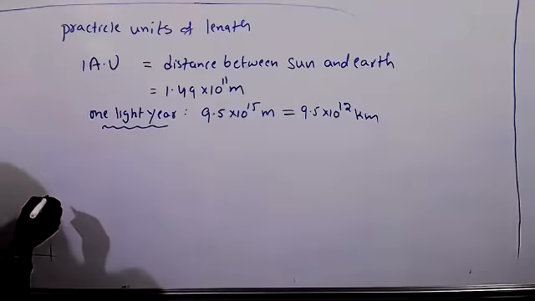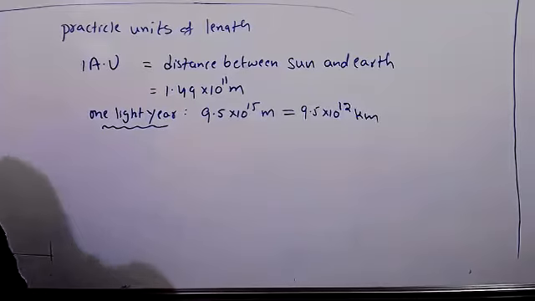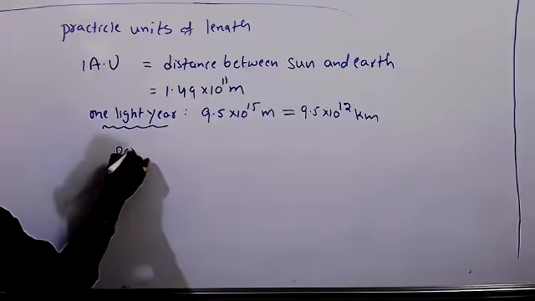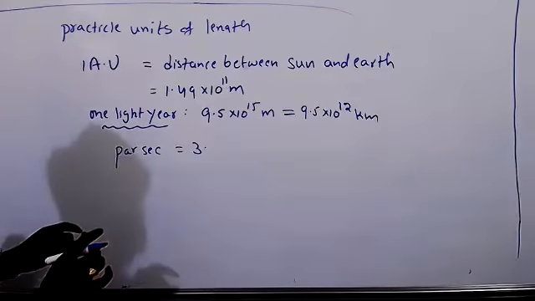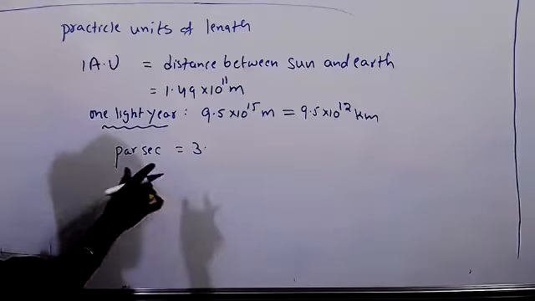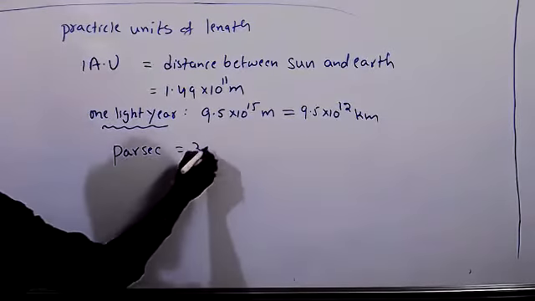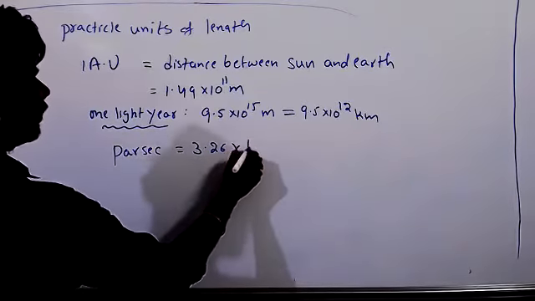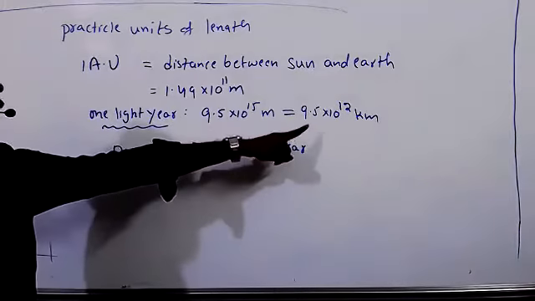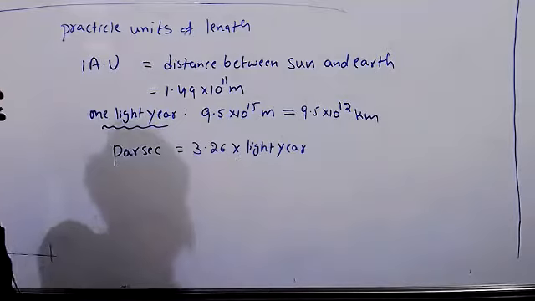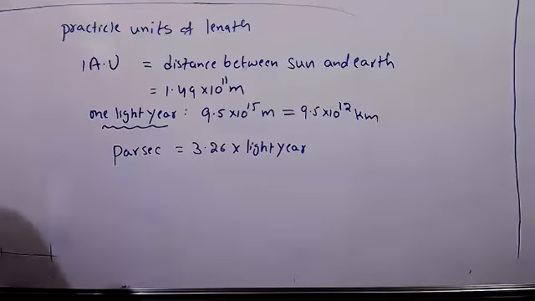One more: parsec. Parsec means parallactic second. Parsec is 3.26 times a light year. A light year is 9.5 into 10 to the power of 12 kilometers, so multiplied by 3.26, that is the parsec or parallactic second.